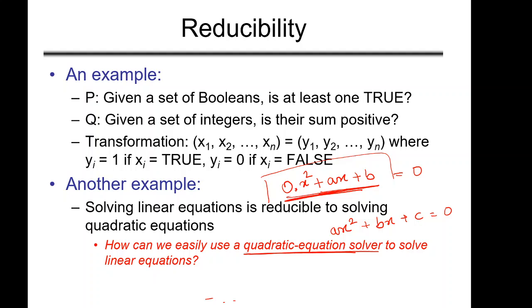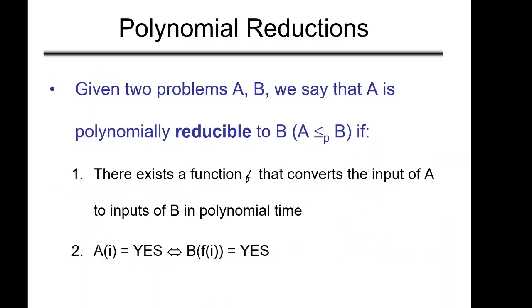Why are they reducible? Because solving a linear equation is easier than solving a quadratic equation. If a quadratic equation can be solved, then I can easily solve the linear equation by transforming my problem into a quadratic equation. So this is what reducibility is.